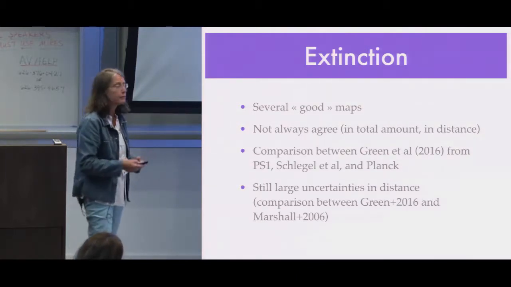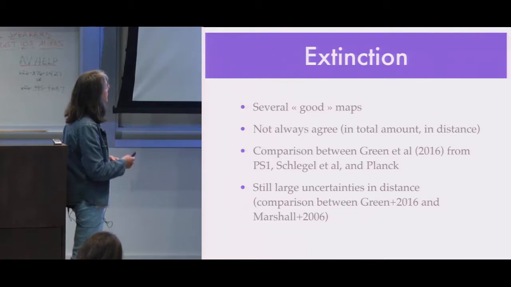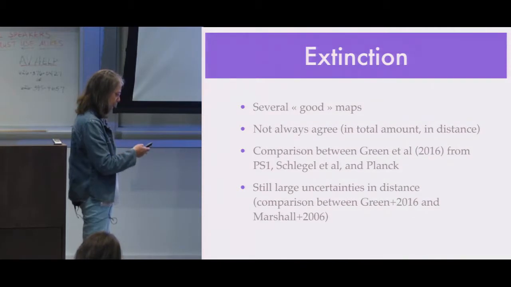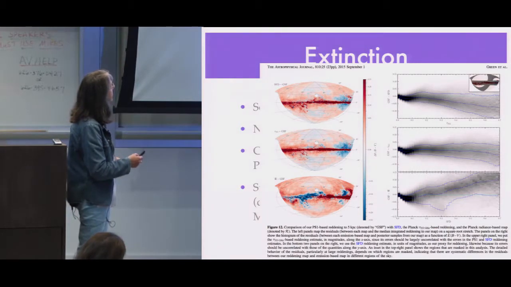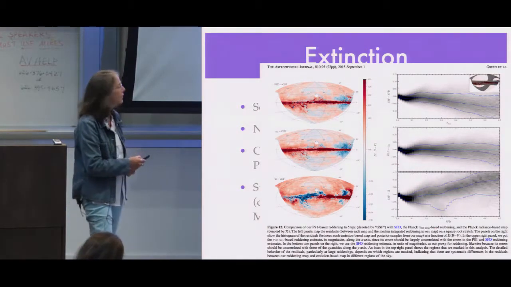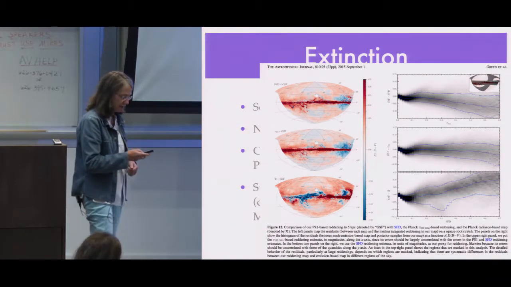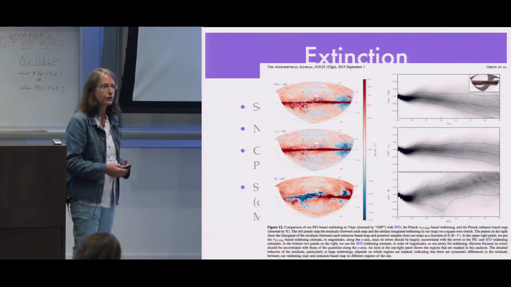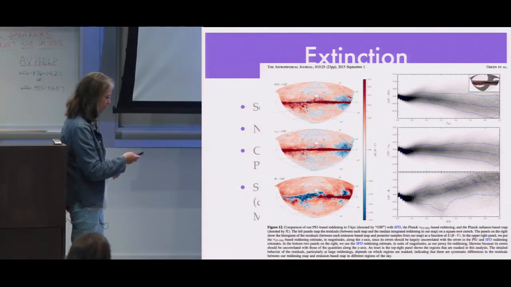So we have several good maps. We think they have good points in each of these maps, but they do not always agree. Where we can compare them, we try to do that. For example, in the Green et al. paper, they compare their map with the Schlegel map and with the Planck extinction map, and they found systematic differences, especially in the galactic plane, but also you see some structures. So there are differences because we don't always know exactly the status of the dust to be sure that the models are correct.